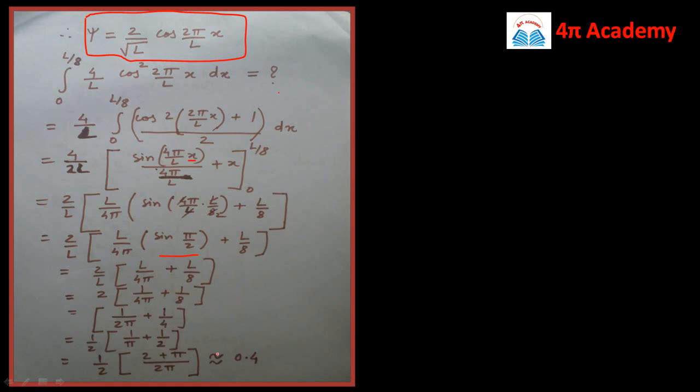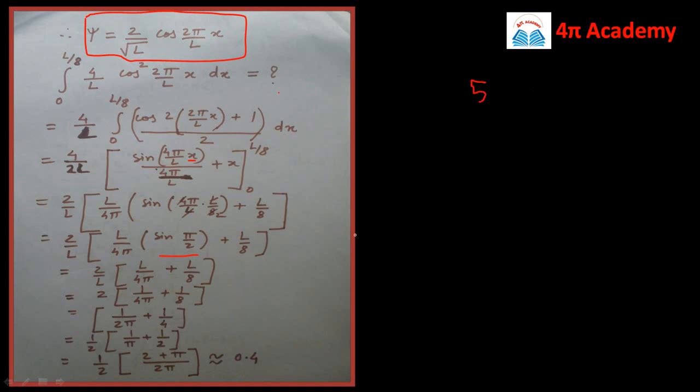Now if the answer is given in this form, only in the form of pi's, then it is easy. But if the answer is given something like 0.5, 0.2, 0.8, then in that case you have to have a rough calculation over here. The rough calculation says that pi is 3.14, so 3.14 plus 2 is roughly near around 5.